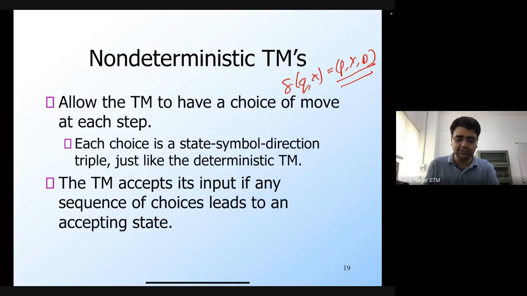And now the question is: is this more powerful than the deterministic counterpart? In the sense that, are there languages which are accepted by a non-deterministic Turing machine but cannot be accepted by a deterministic Turing machine? We saw that for the finite state automaton, non-determinism does not add more power. But for a push-down automaton, non-determinism added more power. But here again, in the case of Turing machines, non-determinism doesn't add more power. So if there is a non-deterministic TM for a language, then there also exists a deterministic TM for that language.